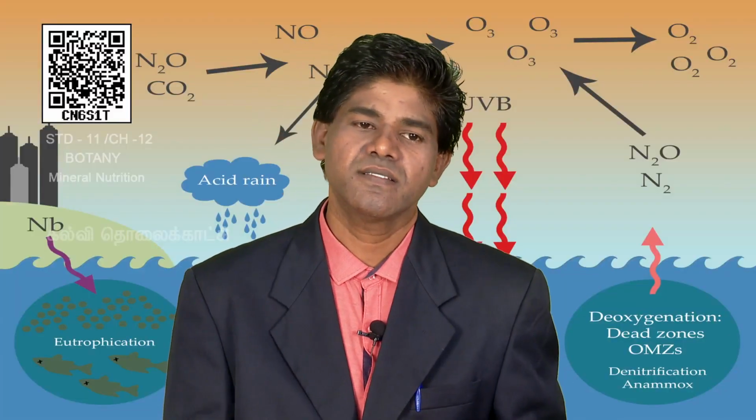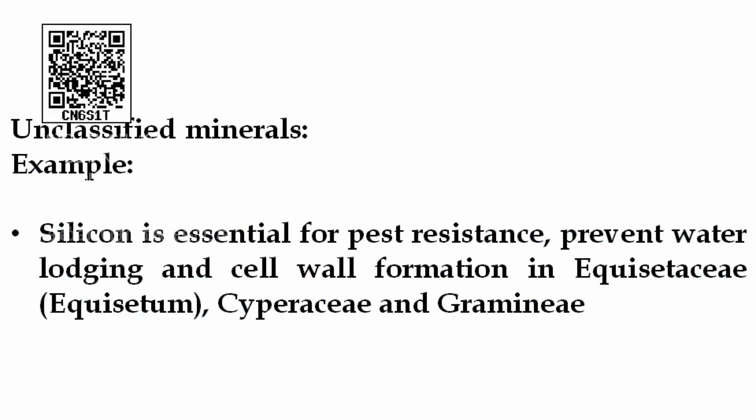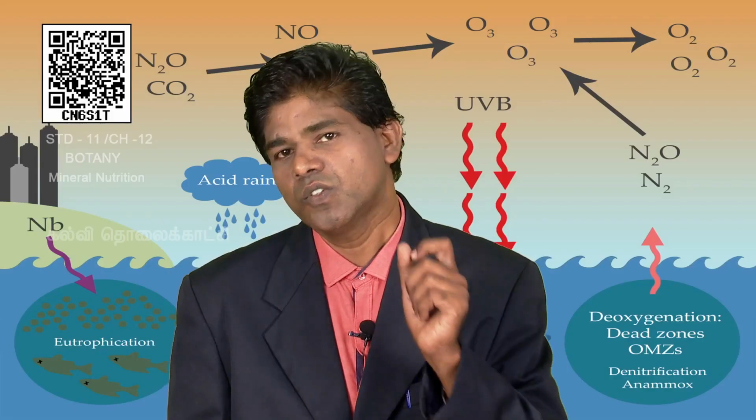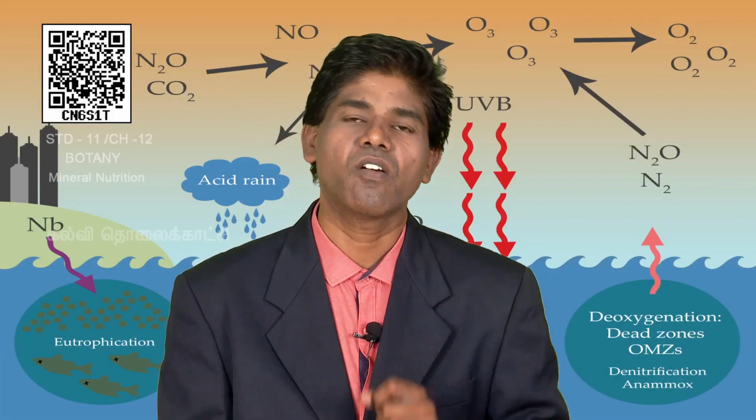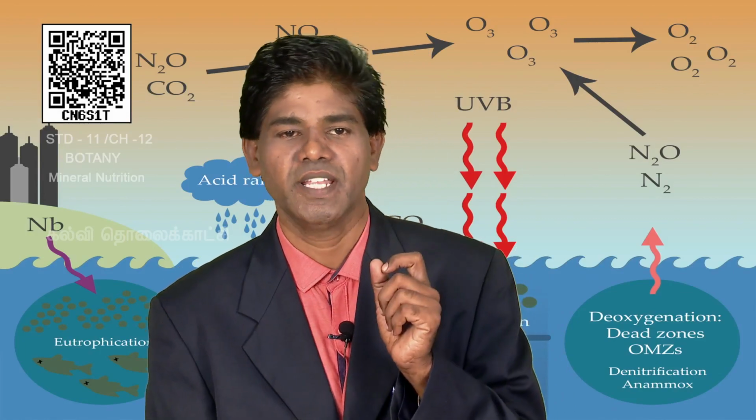These plants require silicon for pest resistance, preventing water lodging and cell wall formation. So, these minerals are called unclassified minerals.